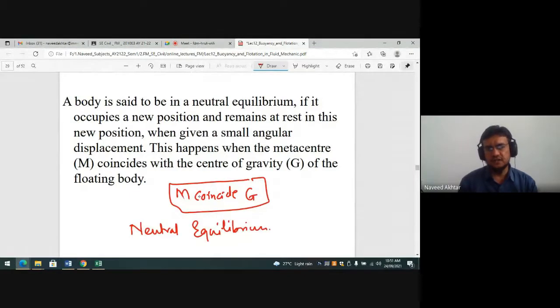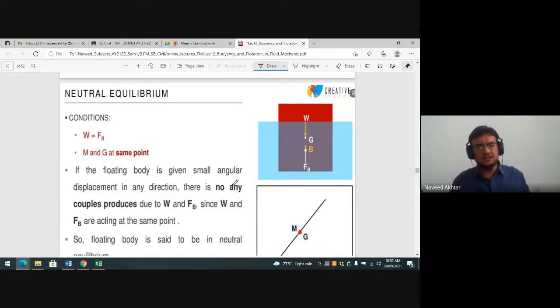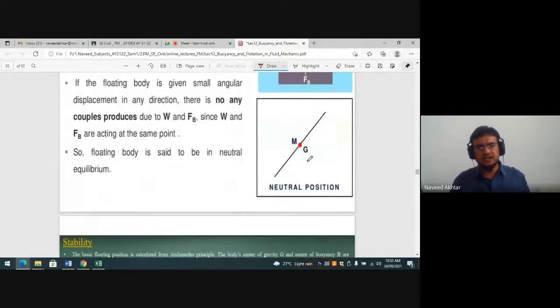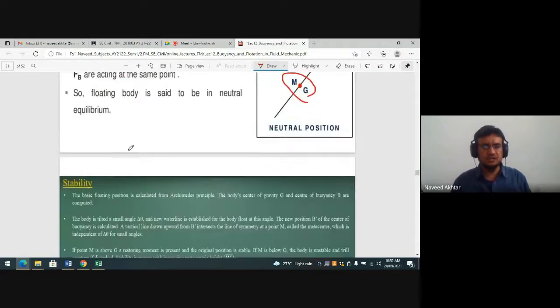So what is the metacenter? M is the point about which the floating body oscillates, and G is the center of gravity of the body. The center of gravity of the body is not changing, and B is the center of buoyancy. The center of buoyancy changes as the body is displaced. So you should remember this: the neutral condition is where M and G are at the same position, and that is called the neutral equilibrium condition.